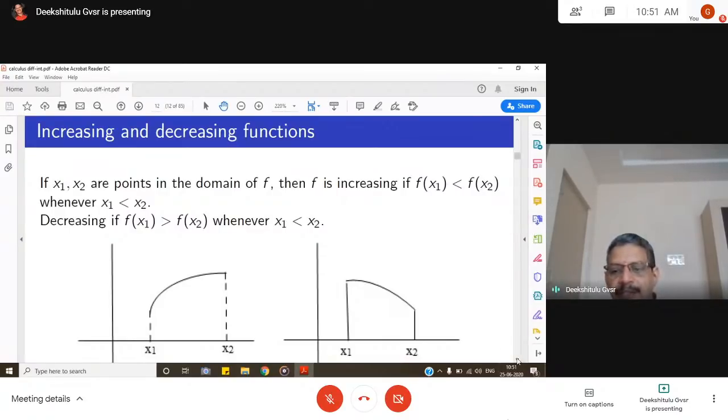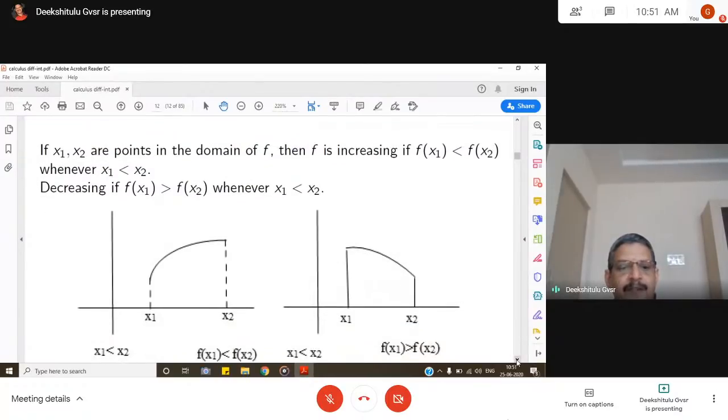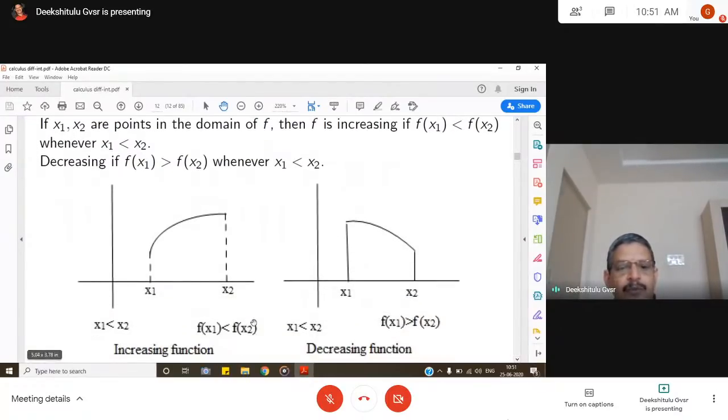Geometrically you can see this. In the first diagram, x1 is less than x2 and f of x1 is less than f of x2, so it is an increasing function. But in the other case, x1 is less than x2, but f of x is gradually decreasing. That's why we call this a decreasing function.